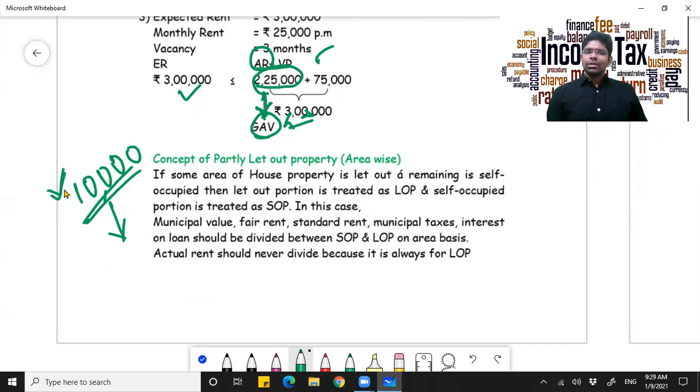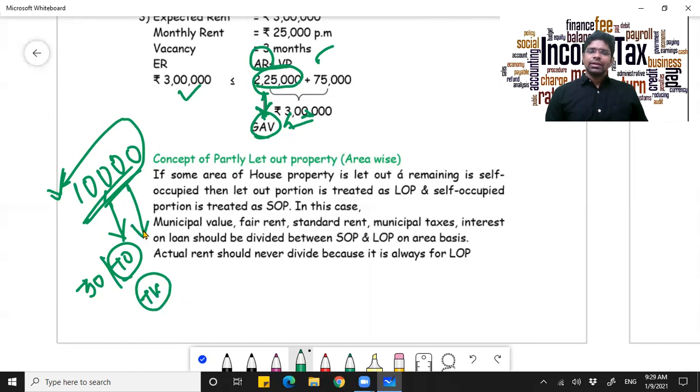When I am paying an amount of 10,000 rupees, say I am occupying 30% of the land and 70% of the land I have let it out. So out of 10,000, 7,000 will be allowed as deduction for this particular thing. Assume this 30% is self-occupied. Municipal taxes on self-occupied property are not allowed, so only 7,000 shall be considered. But the point here is not about how much is allowed. It is about how much you will proportion it. You will be apportioning it based on the area.